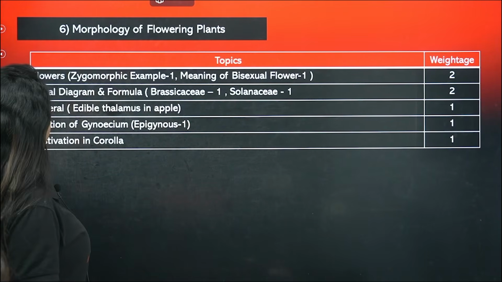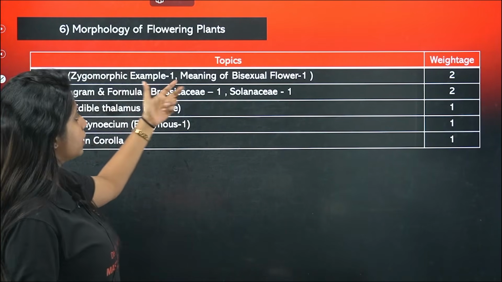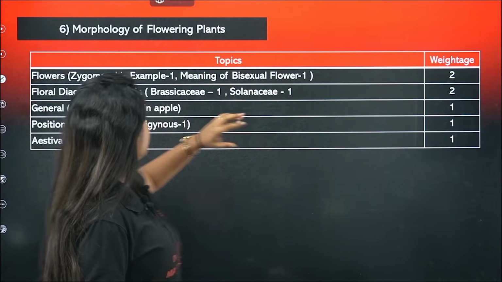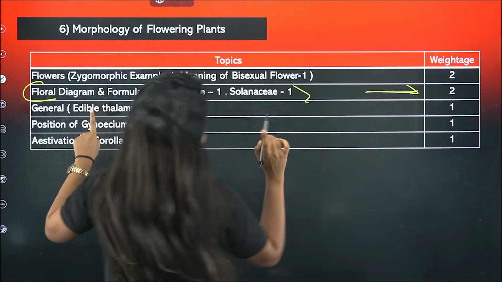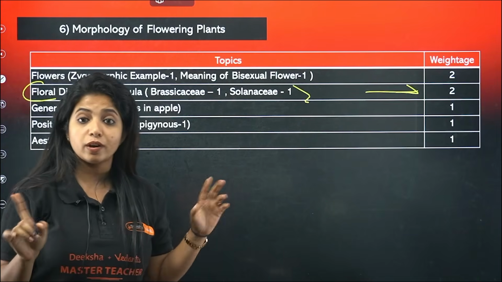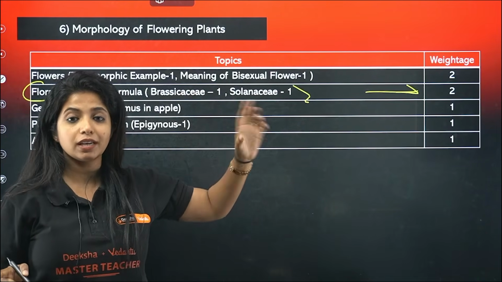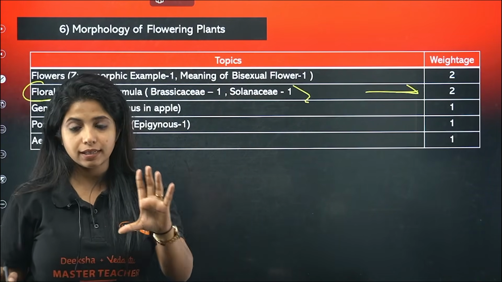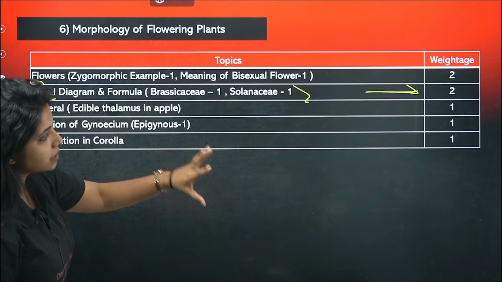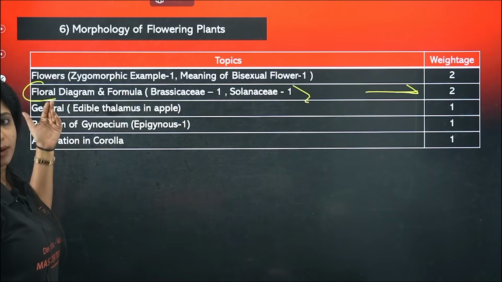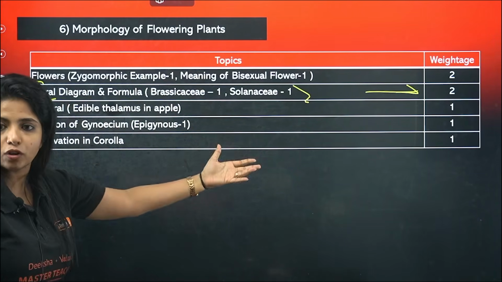Now, morphology of flowering plants: the flowers, zygomorphic flowers, an example of bisection. Apart from that, the floral diagram is something that could come twice. There were questions that came from Brassicaceae and Solanaceae. So just go through the floral formula and things like that. If you're lucky enough, you'll get a question from there. Apart from it, everything else has come once: aestivation, position of gynoecium. You will see that when you solve the PYQs.